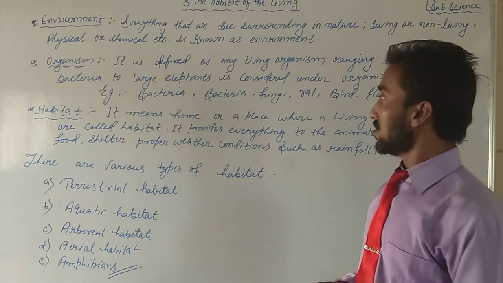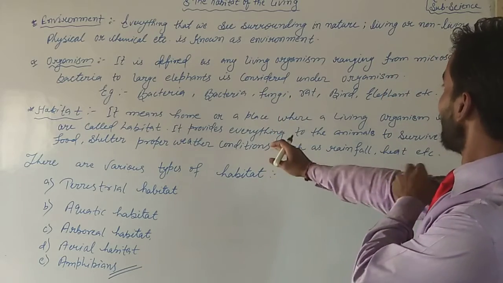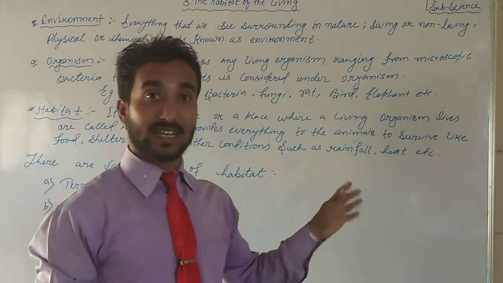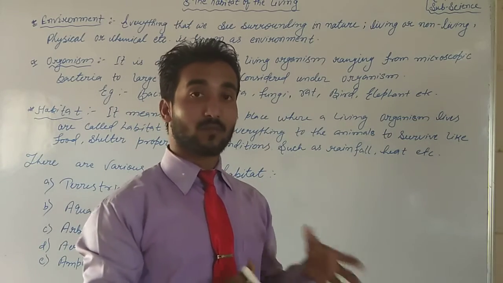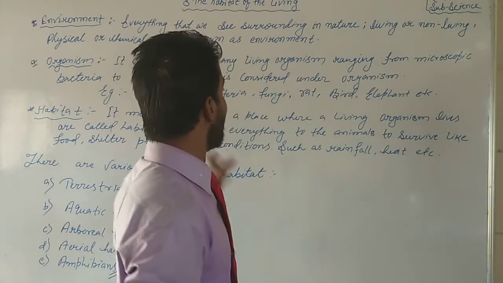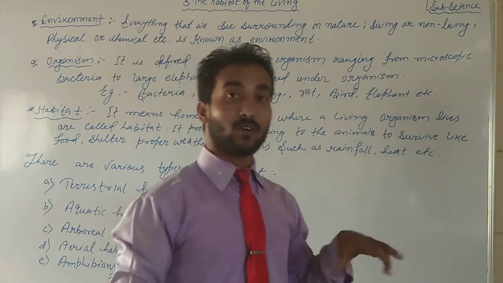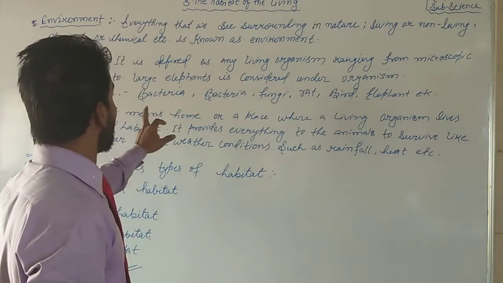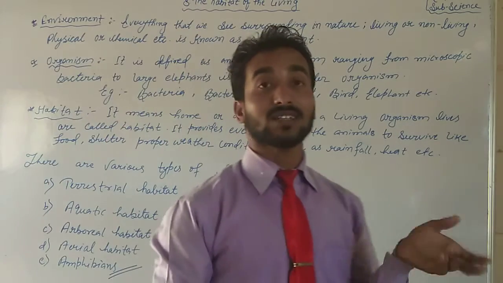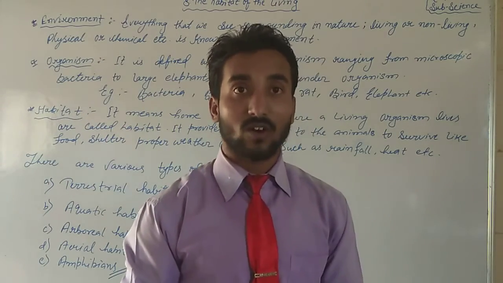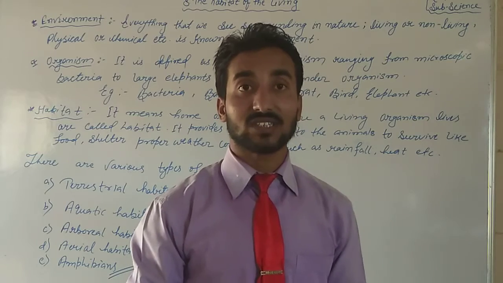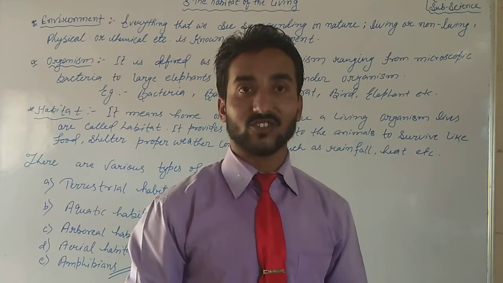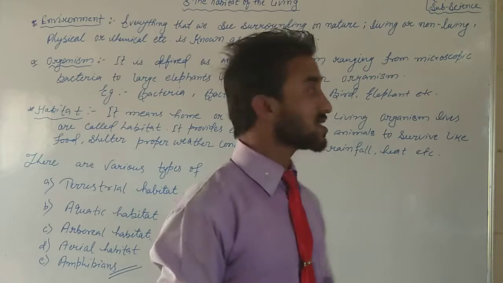Okay. So it is already written, organism ranging from microscopic bacteria to large elephants. Why have I written ranging? It means from the start, bacteria which is not possible to see through the naked eye, because it is possible to see only through a microscope, to large elephants. I want to make it clear: organism means whatever living things there are, whether we are able to see them or not, they are living, surviving, and existing in nature. That is organism. Okay, students.